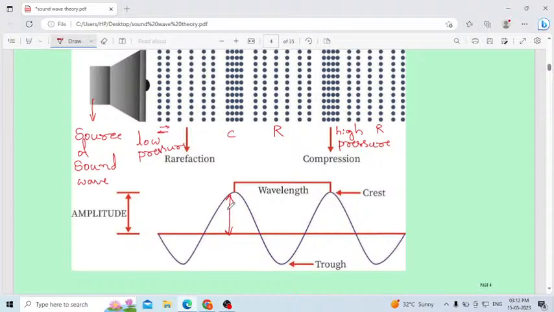I am explaining in detail because of those who don't know clearly about sound waves. I don't know if anyone will watch the video in full. We will see. Those who are there in the live, tell me hi, then I will come to know who is there. Okay, understood?